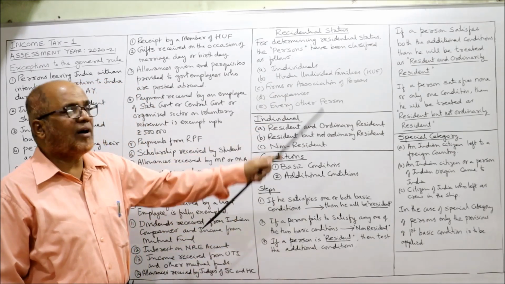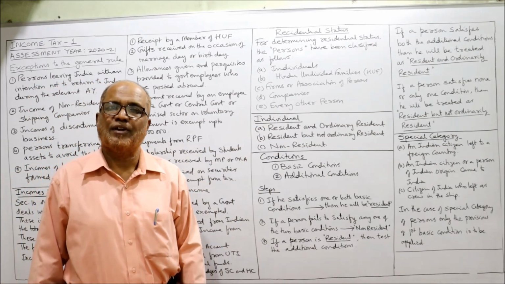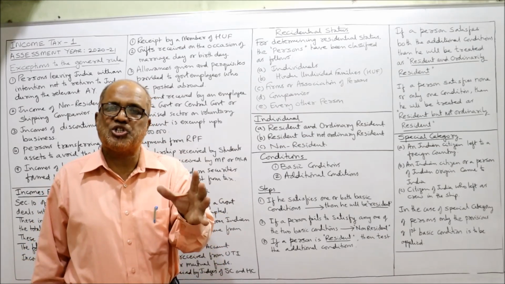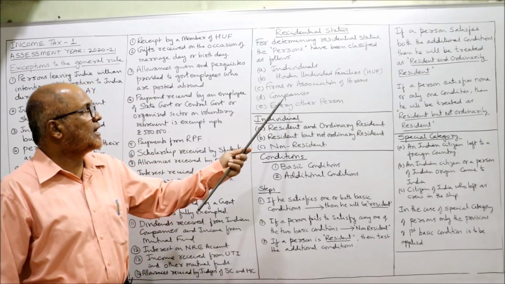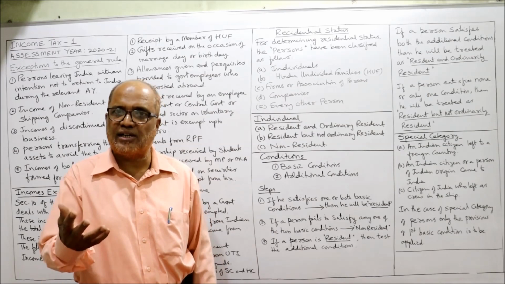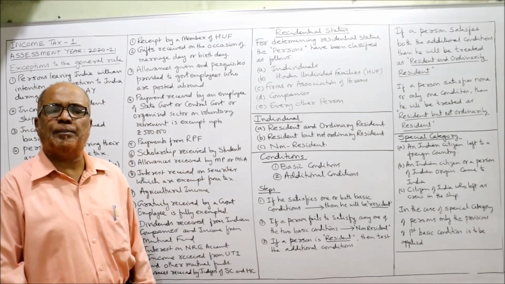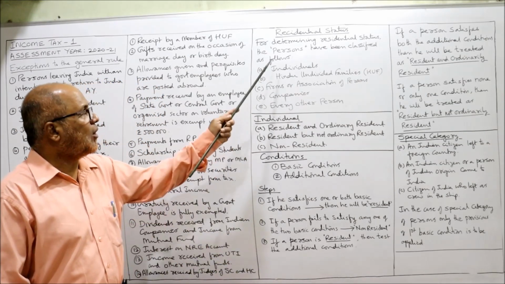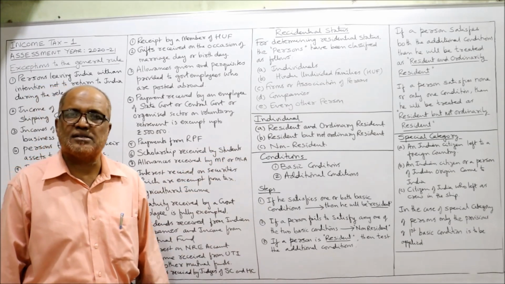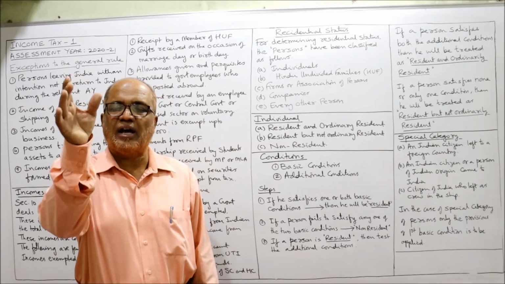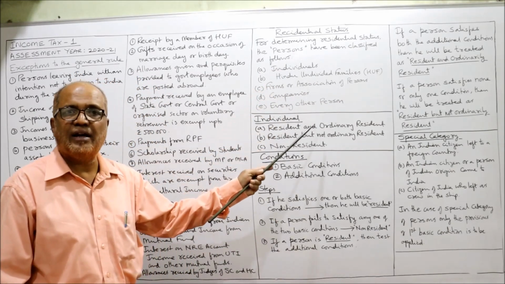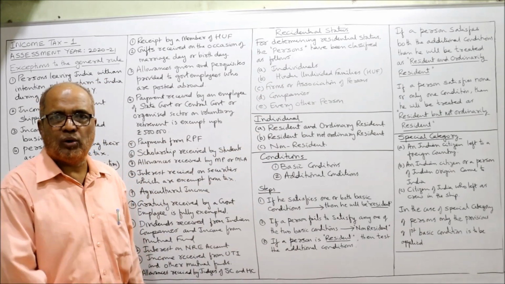Then firms or associations of persons, such as a partnership firm or a group of persons. Then companies, joint stock companies. Then every other person, which means any person apart from the first four. The Income Tax Act has provisions on how to find out the residential status of different persons. One by one we have to take them up.